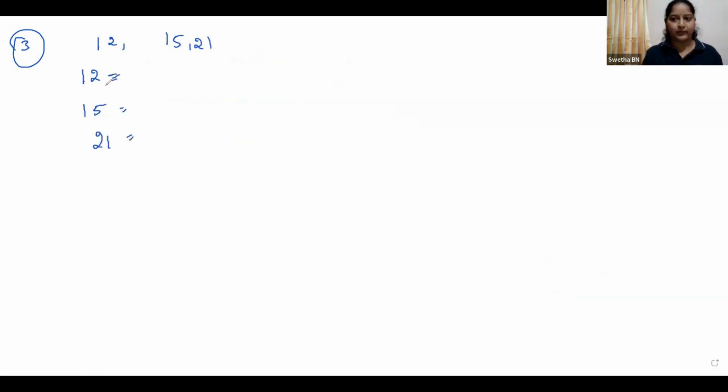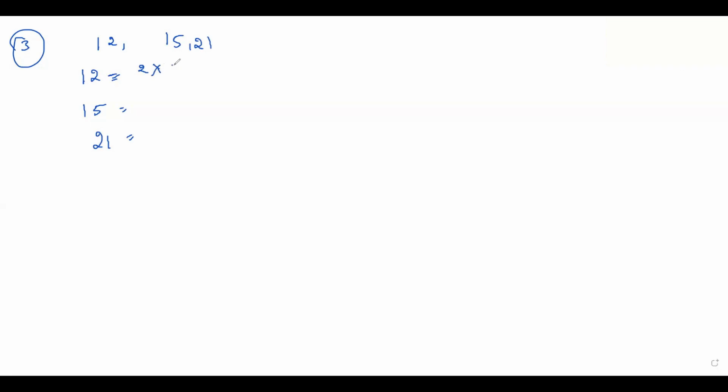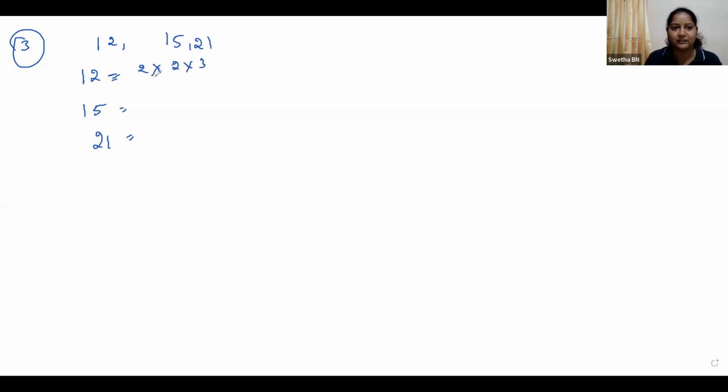Express 12 as a product of primes. Shreya, tell me 2 into? You can write directly, no? Because small numbers. 2 into 2 into 3. 2 2s are 4, 4 3s are 12.